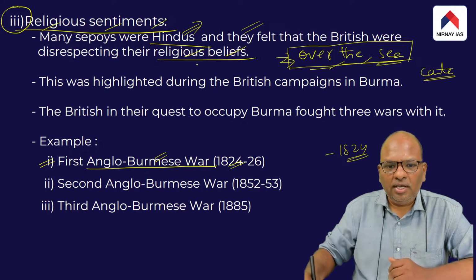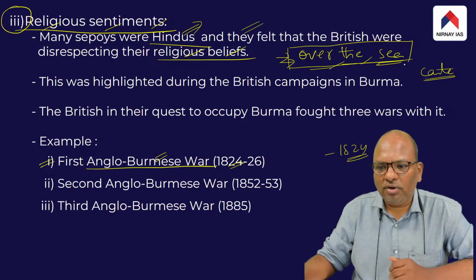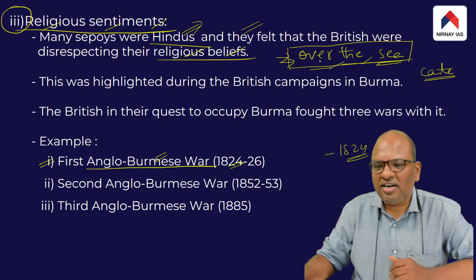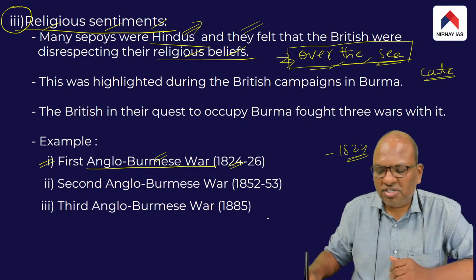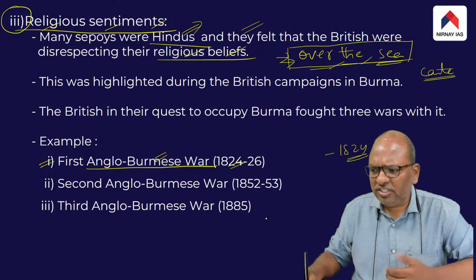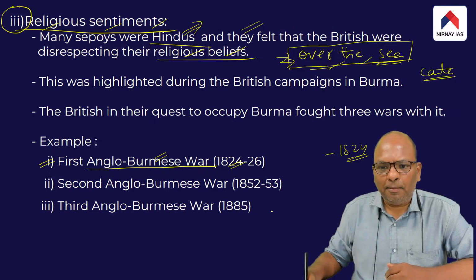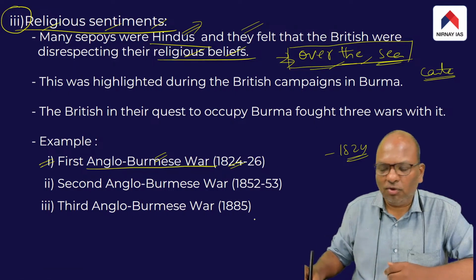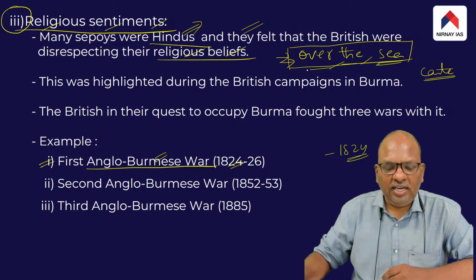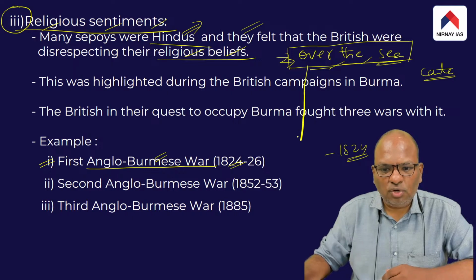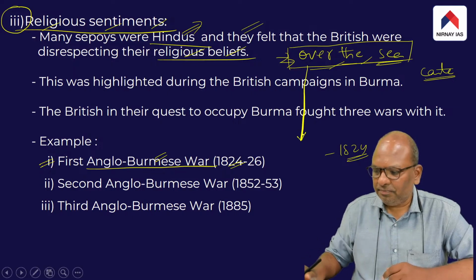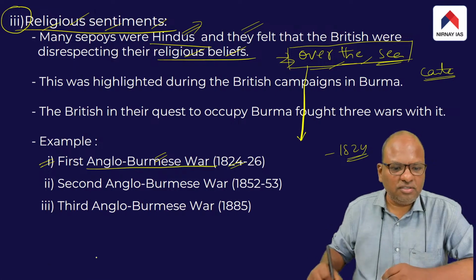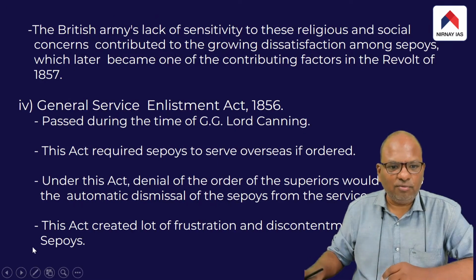They believed that travel over the seas would lead to losing their caste permanently, and hence always resisted it. But the British forced the Sepoys, including the Hindu Sepoys, to travel over the sea. So the religious sentiments of the Hindu Sepoys were hurt. This became another important reason for the outbreak of the 1857 revolt.